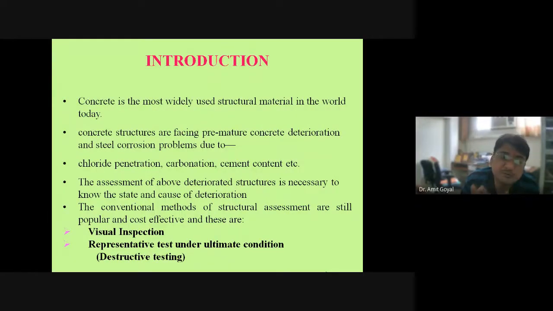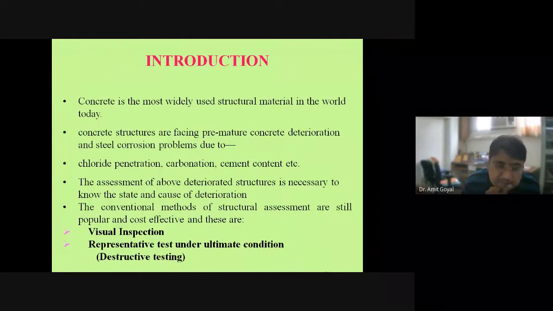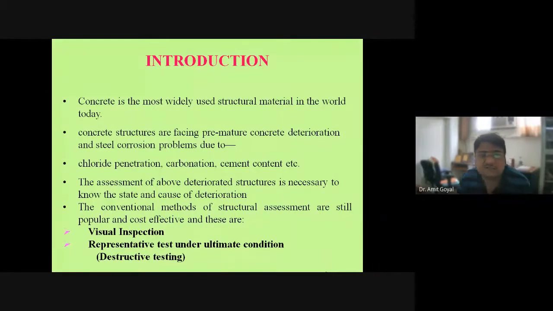Brick can last up to thousands of years. But this is not the case with concrete structures. Masonry structures have their own problems, but concrete cannot last for many years.